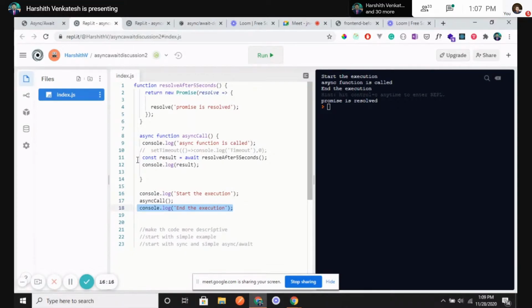This particular statement goes to the web API context, and it will say, okay, this is a microtask that needs to be executed at the end of this execution, but we should not disturb the execution context that is going on. So it tells JavaScript that you can proceed and go ahead with the other execution of code. That's why this goes to the microtask stack, and then it will wait for the result to come. After that only this result will be shown in the console.